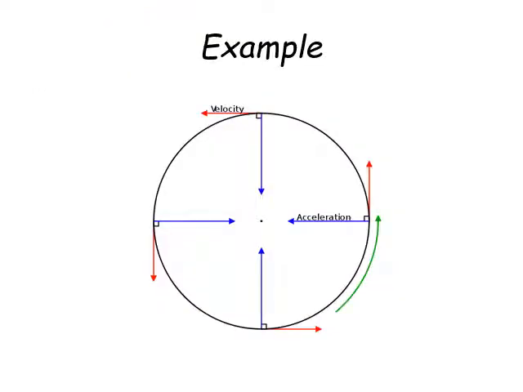You can see the acceleration at every point, and there is a change in velocity due to the change in direction. That's why it is said to be accelerated motion. So circular motion is always accelerated motion.